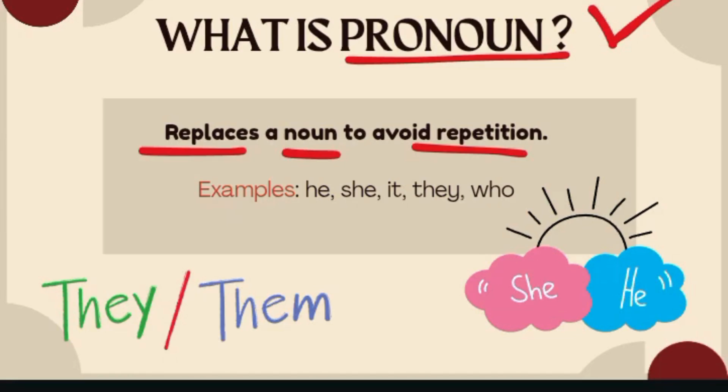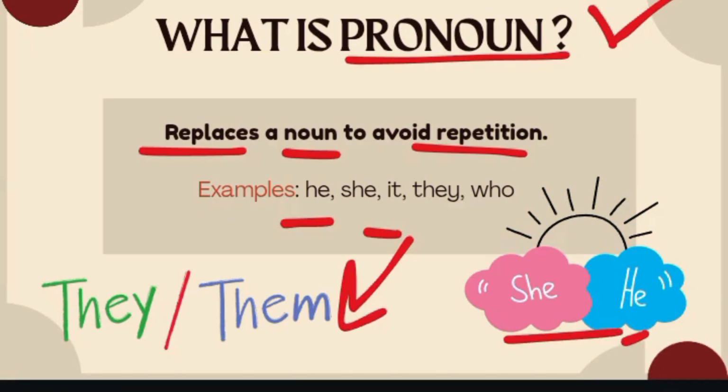So for example, focus on the example: she, he, she, it, they, who are considered as pronouns because they are used in place of the name of nouns, to avoid repetition. They, them, he or she are also pronouns.